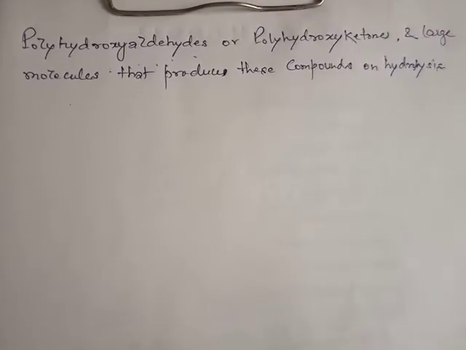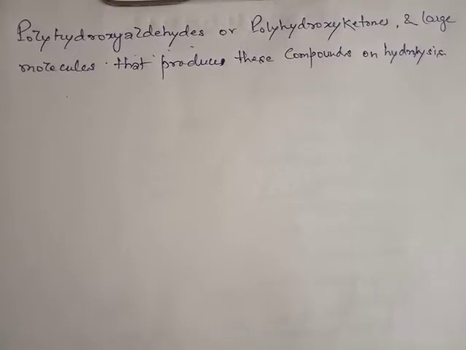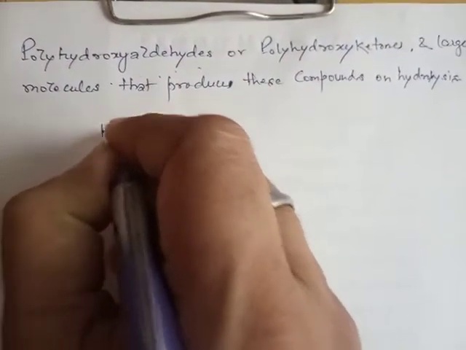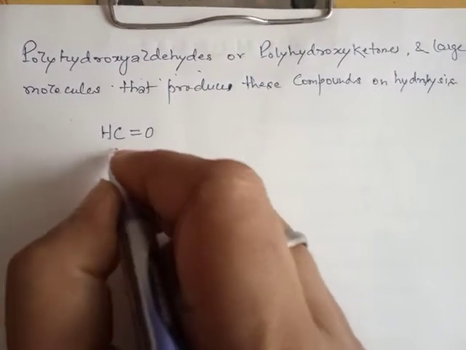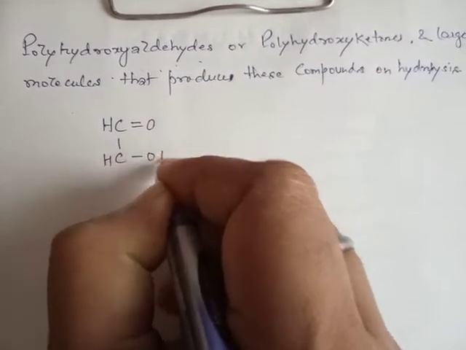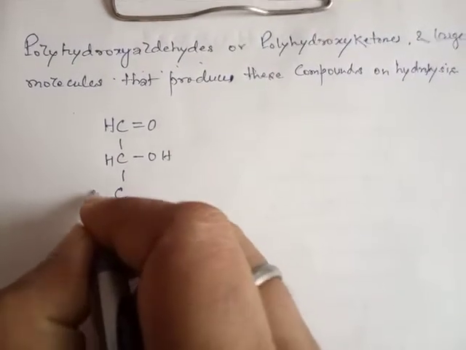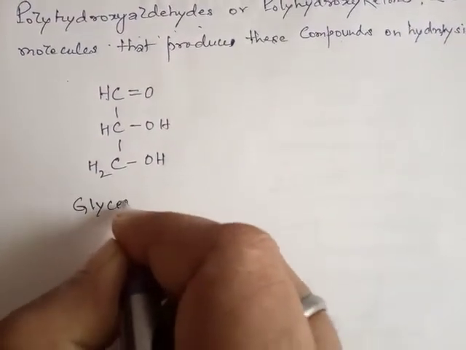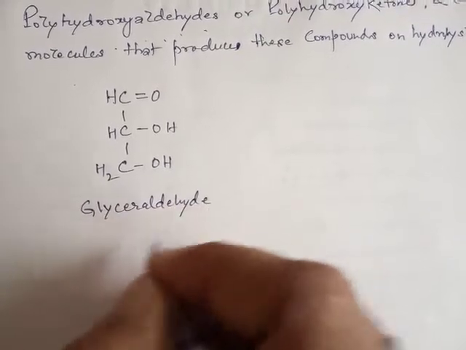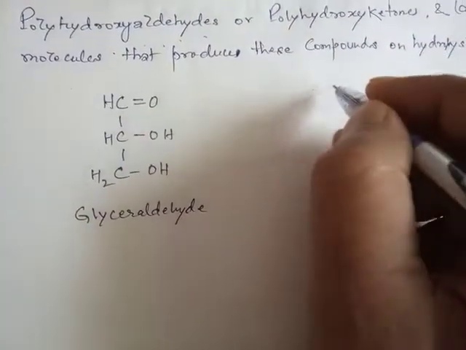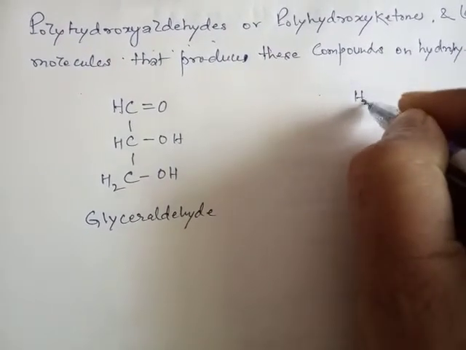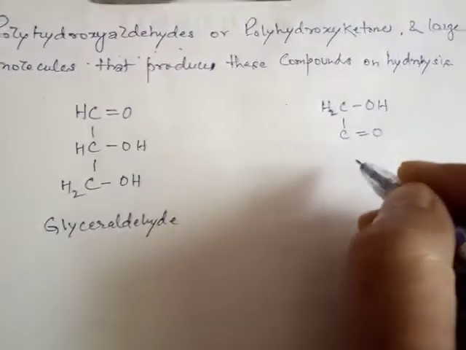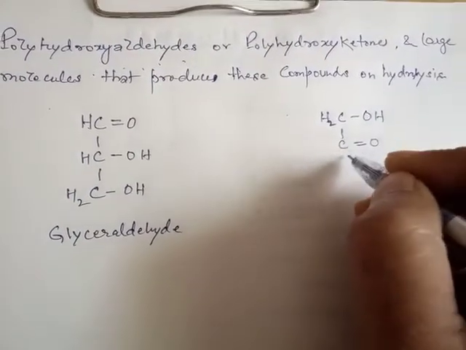For example, we may cite two of the simplest carbohydrates, which contain 3 carbon atoms: glyceraldehyde, whereas the other compound is dihydroxyacetone, a dihydroxyketone.